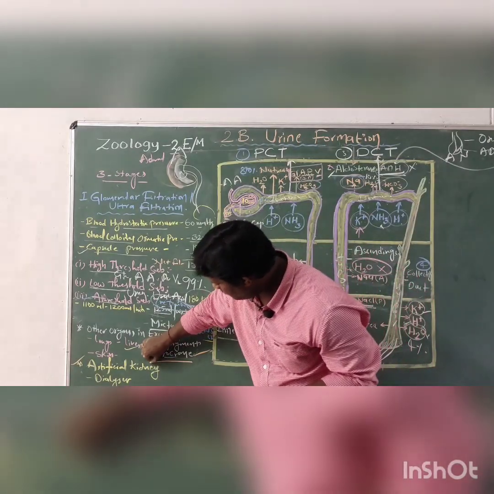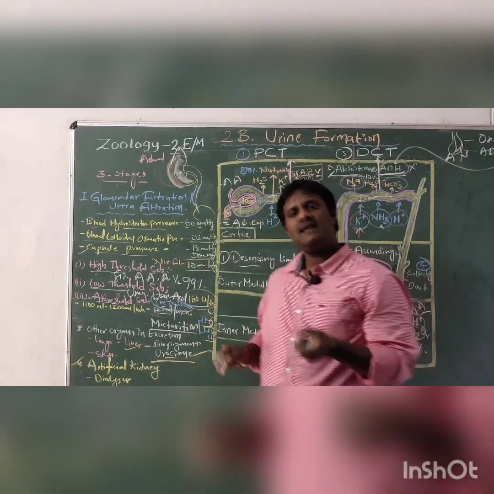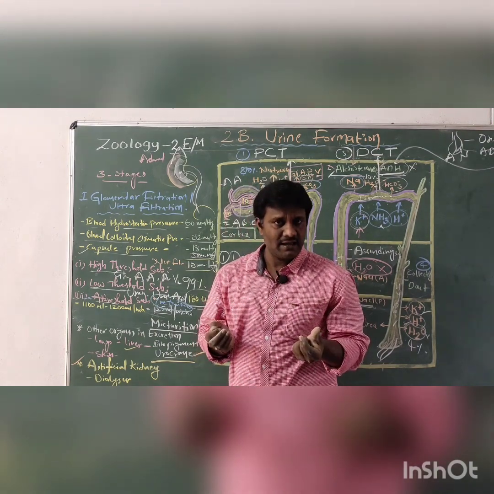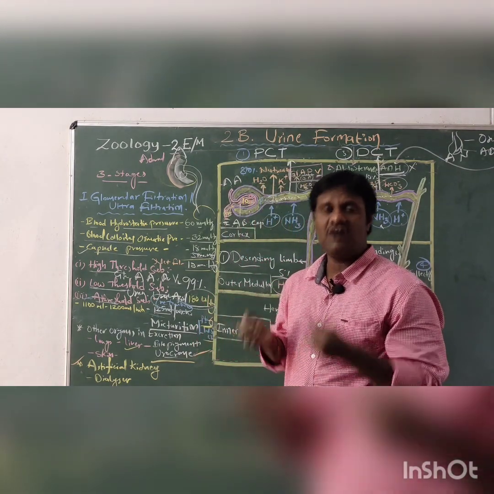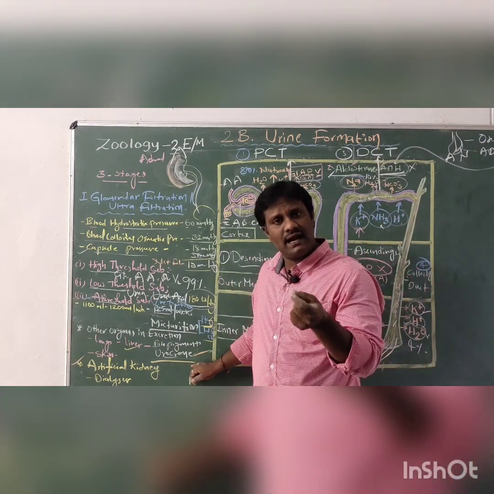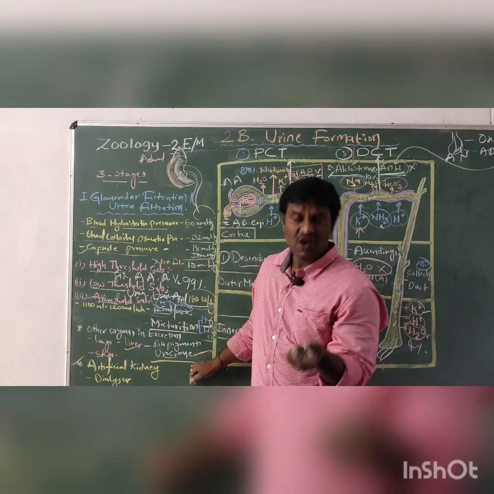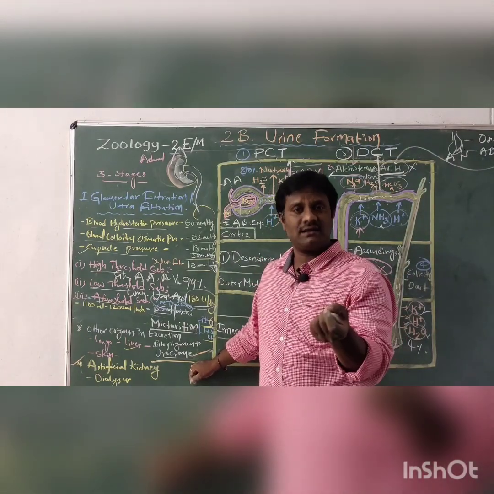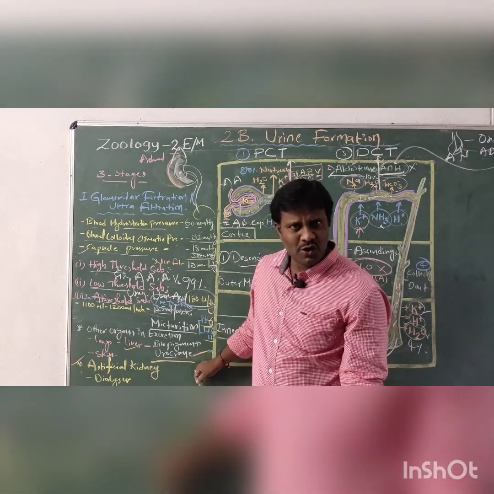This urochrome is the most important, because it is added to the urine, and that's why the urine is pale yellowish in color. This is very important for the MSET and also NEET. Why is human urine pale yellowish in color? The answer is urochrome.